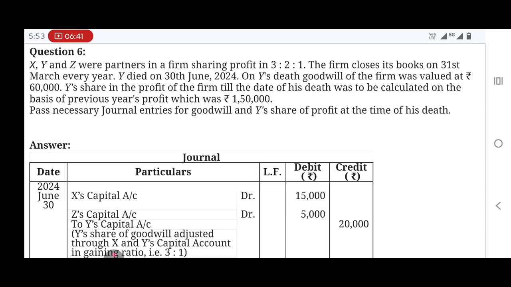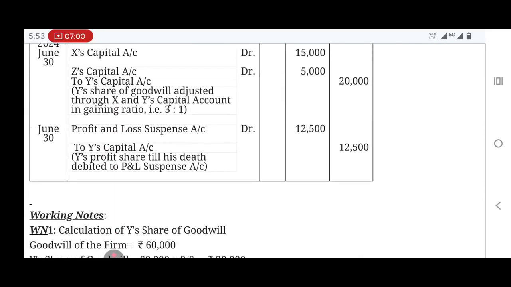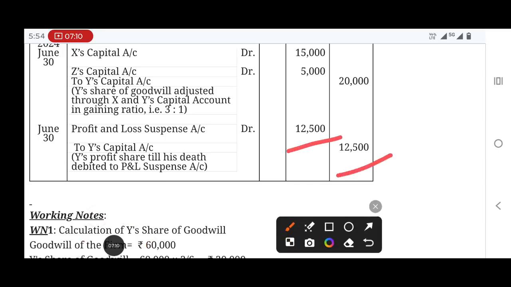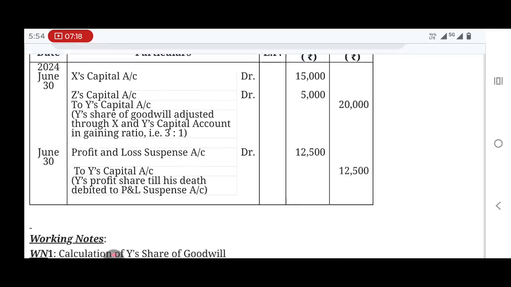But if you are calculating profit of the died partner from the adjustments, then you have to say profit and loss suspense account debtor. So here they have said profit and loss suspense account debtor to Y's capital account, the deceased partner and his share, which is 12,500. I hope you have understood this sum.